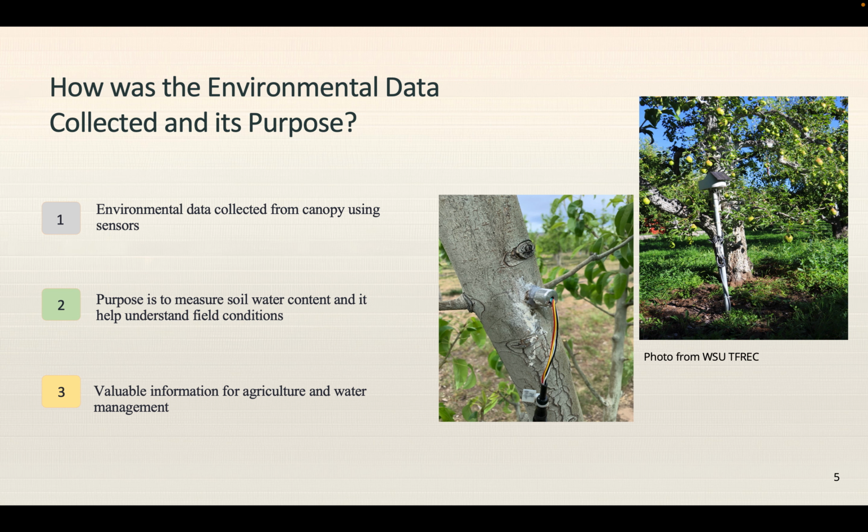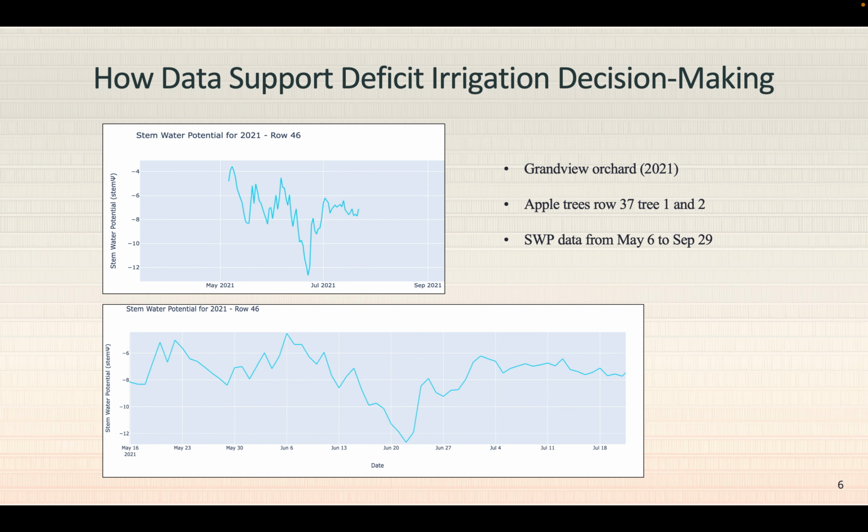The information the sensors gather makes it simpler to inform decisions about the management of water resources in agriculture. By having a greater understanding of the field condition and the crop's response to the water stress, we can enhance irrigation strategy and assure sustainable water usage. Farmers and irrigation managers may efficiently use deficit irrigation systems by balancing water conservation and crop productivity. Now let's look at how data may be used to assess deficit irrigation decisions.